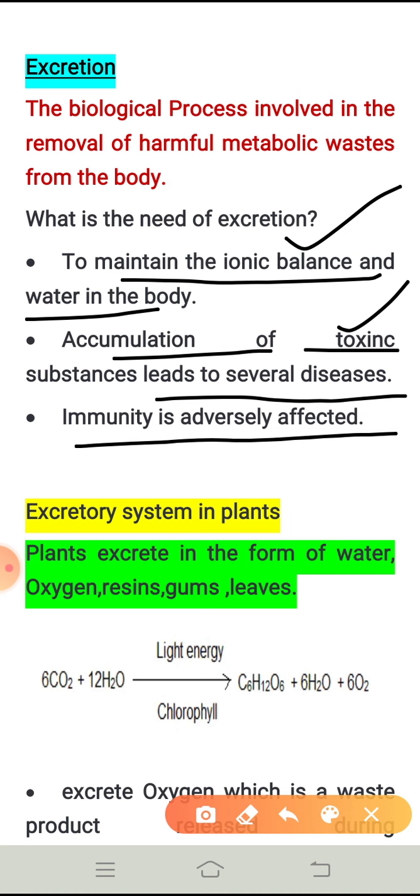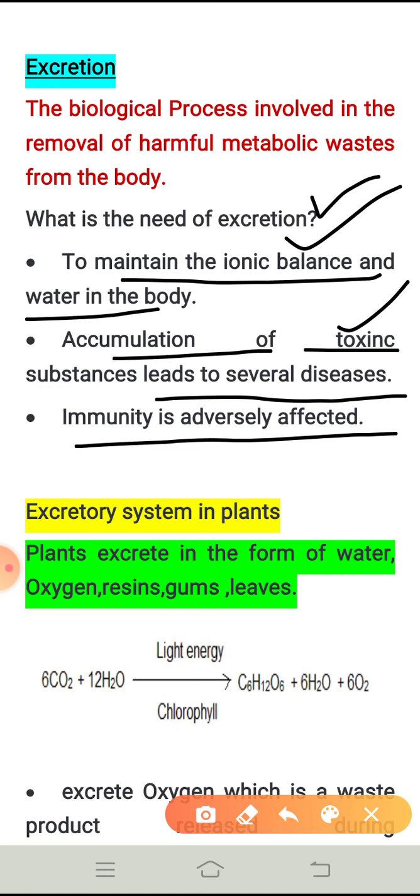We discussed it when I was telling about platelets. Do you remember? Our immune system is a system which fights against diseases. This system has to be always strong. Otherwise, our body can easily receive infection-causing germs, and as a result, we get diseases. So to maintain all these things is very important. That is why we have the need of excretion.